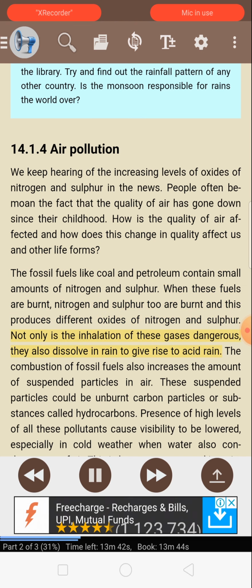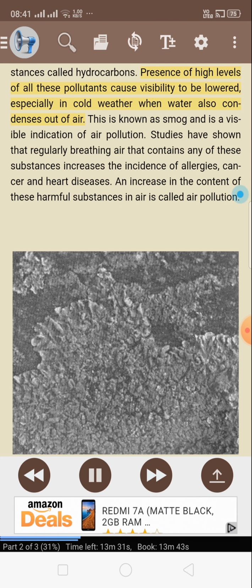Not only is the inhalation of these gases dangerous, they also dissolve in rain to give rise to acid rain. The combustion of fossil fuels also increases the amount of suspended particles in air. These suspended particles could be unburnt carbon particles or substances called hydrocarbons. Presence of high levels of all these pollutants causes visibility to be lowered, especially in cold weather when water also condenses out of air. This is known as smog and is a visible indication of air pollution. Studies have shown that regularly breathing air that contains any of these substances increases the incidence of allergies, cancer, and heart diseases. An increase in the content of these harmful substances in air is called air pollution.